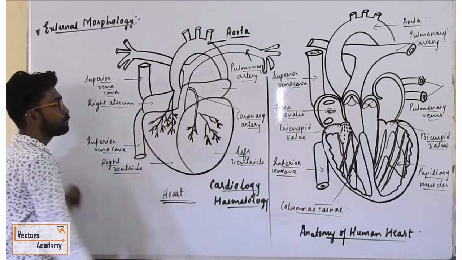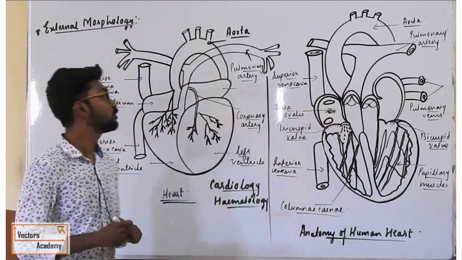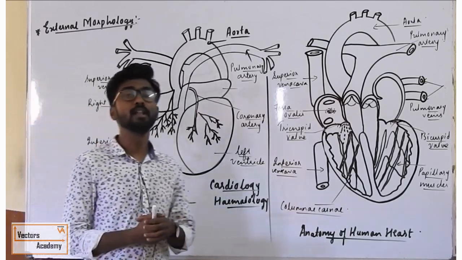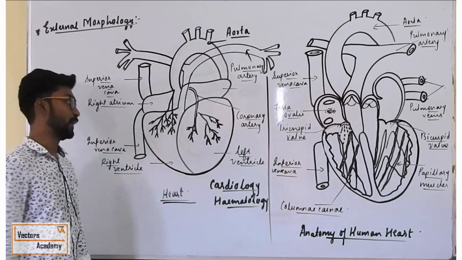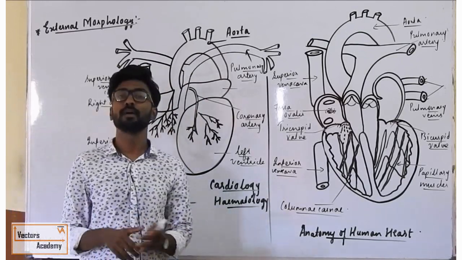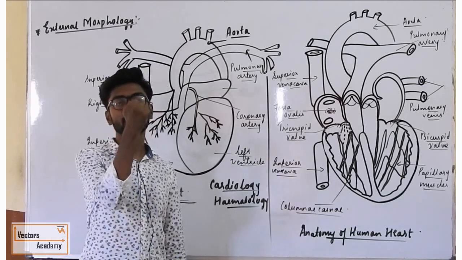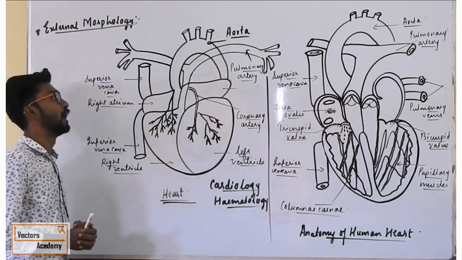So the first point, origin: from where the heart is originated. The heart is mesodermal in origin. What do you mean by mesoderm? The middle germinal layer. From that the heart is originated. Let's talk about the size of the human heart. The size of the human heart is exactly one's clenched fist, right? If you see the size of a fist, that is the size of the human heart.